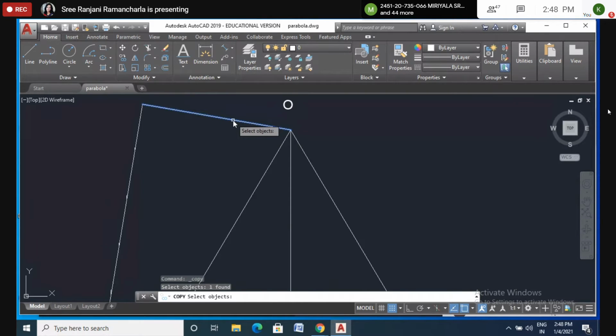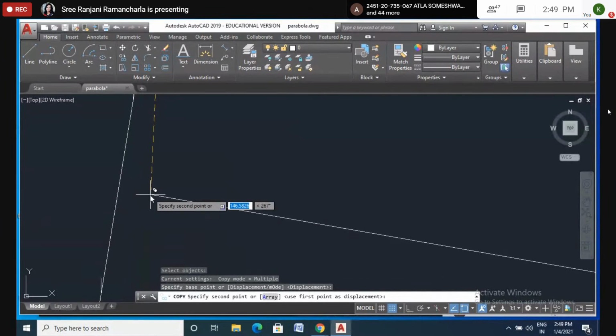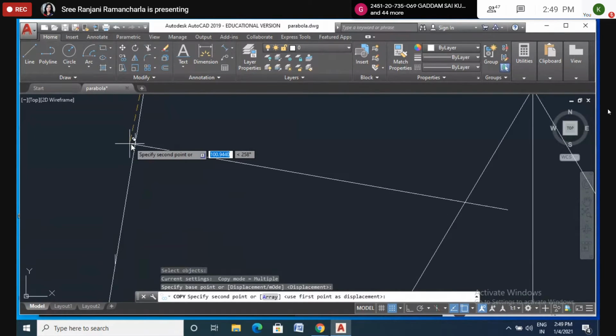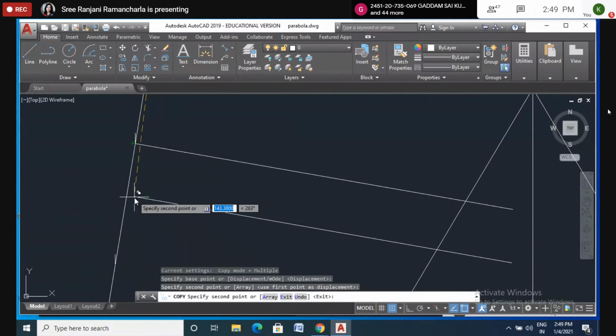Okay. So select the object. Now I want to take a point here. I will copy here. Okay, like this.